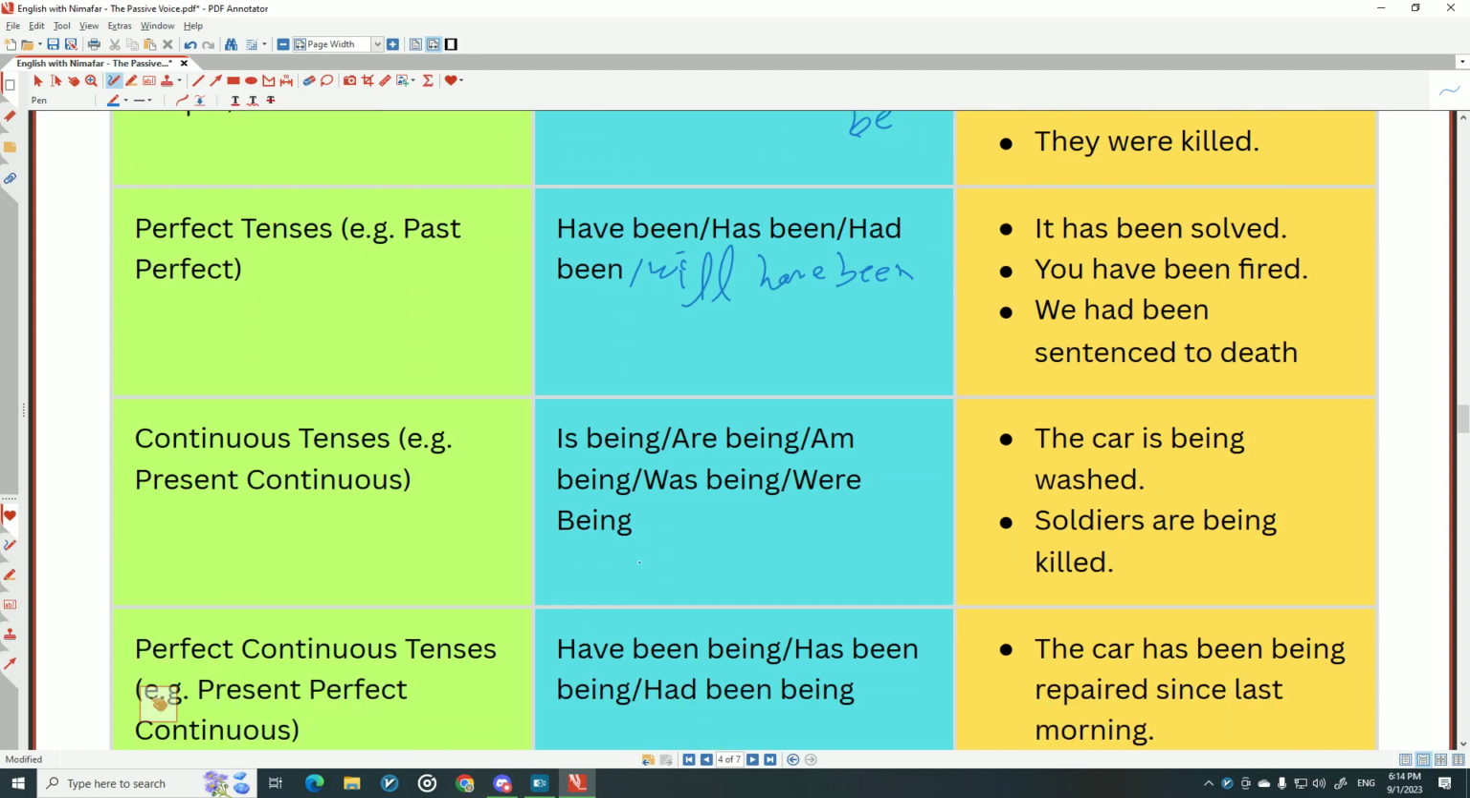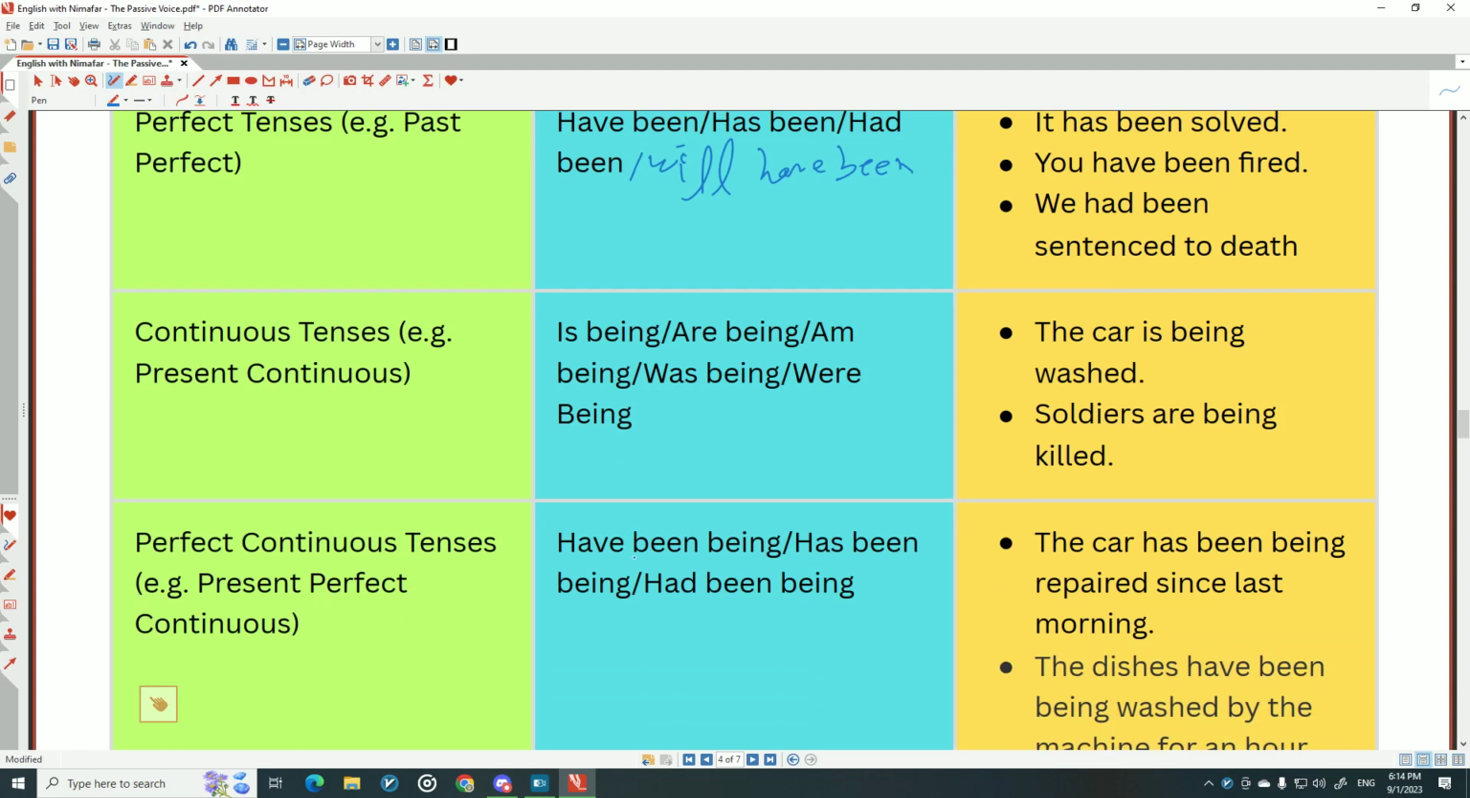Continuous tenses like present continuous, past continuous, future continuous: is being, are being, am being, was being, were being, will be being, for example. The car is being washed, soldiers are being killed, or, I don't know, the room will be being cleaned, okay, and other things.